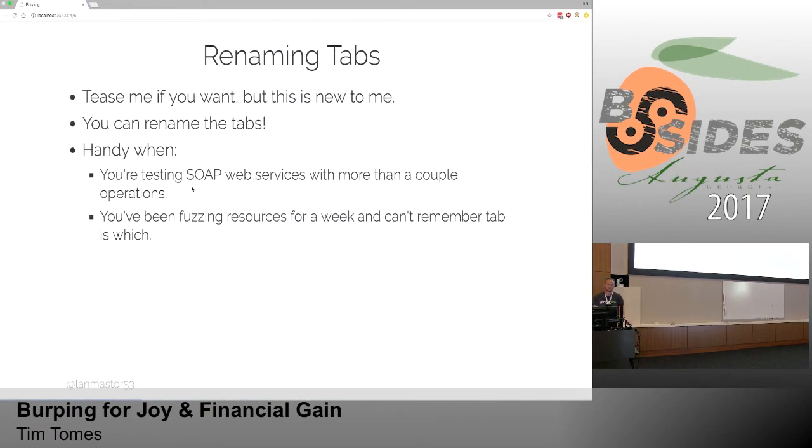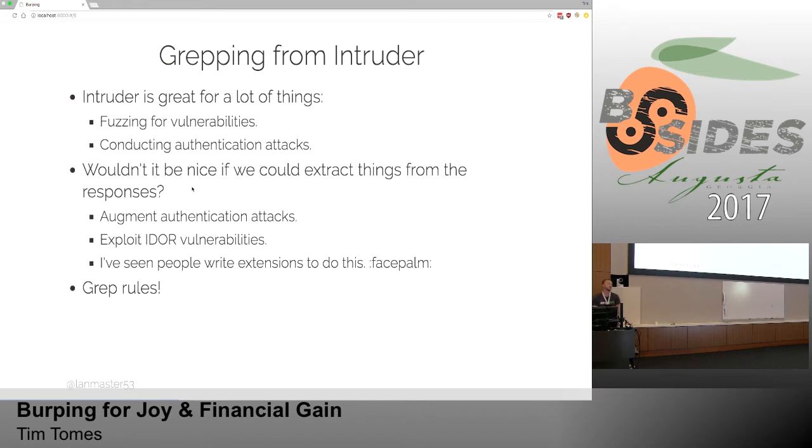So that's renaming tabs. This next feature that's already built into Burp, very common, a lot of folks use it, is this ability to grab information out of Intruder responses. Okay, so Intruder is great for a whole lot of things, right? We can do fuzzing for vulnerabilities there. We can conduct full-fledged threaded automation or automated authentication attacks, like usernames, passwords, user information, and so on and so forth.